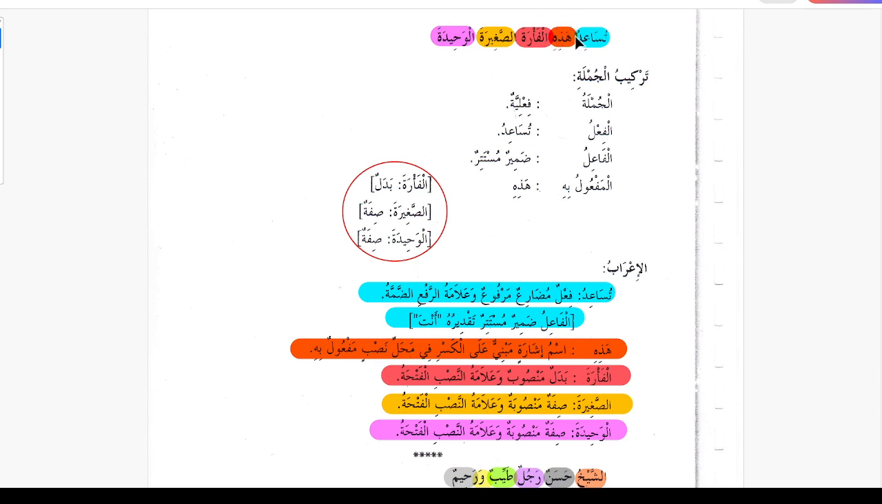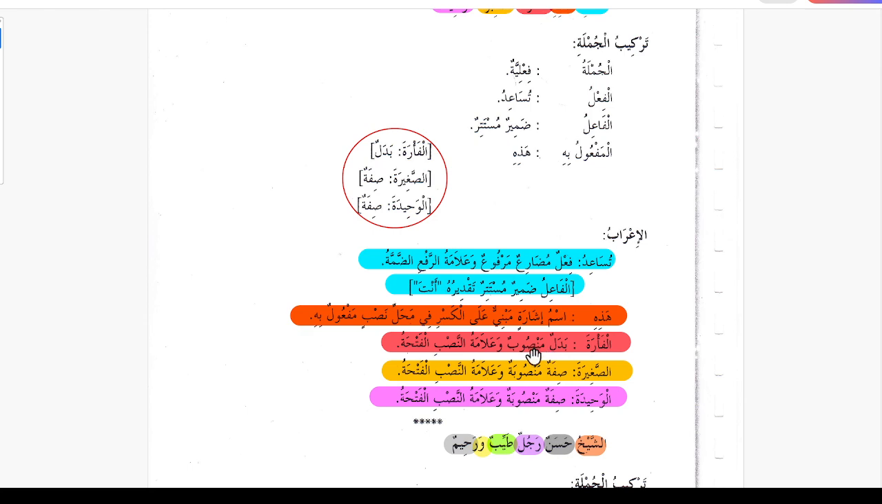And this is mansub. How do we know this is mansub? Because the sifa is telling that this is mansub. So sifa follows its mansub. So if this is mansub, that means this has to be mansub. And this is mansub because it's maful bihi, but we don't see that mansub sign because this one is fi mahalli nasab. So hazihi ismu isharatin mabniyun alal kasri fi mahalli nasbin maful bihi.